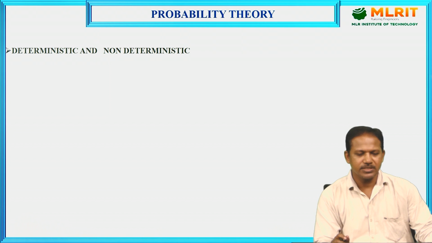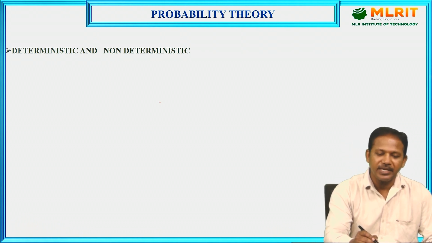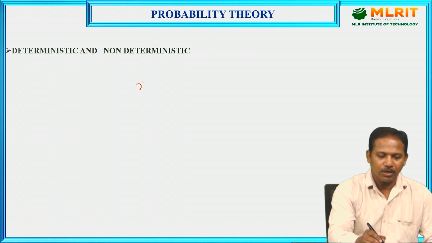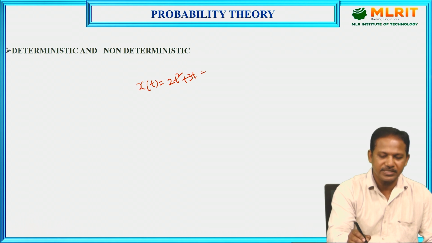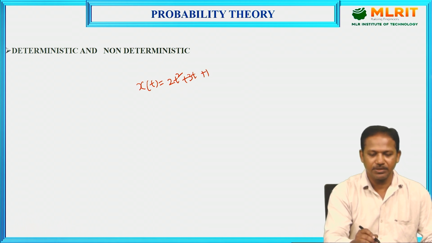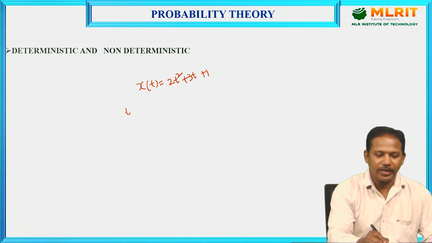Deterministic signal means a signal whose future values can be predicted with the help of a definite relationship is called a deterministic signal. For example, x of t is equal to 2t square plus 3t plus 1. Assume this is the relation between the equation. In this case, I want to find the signal value at t equal to 0.